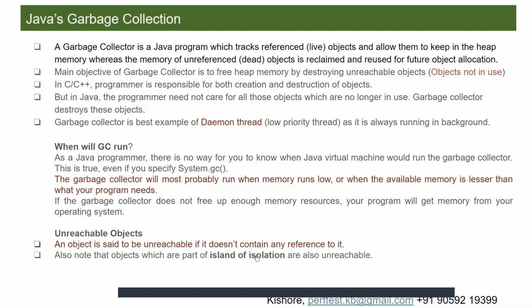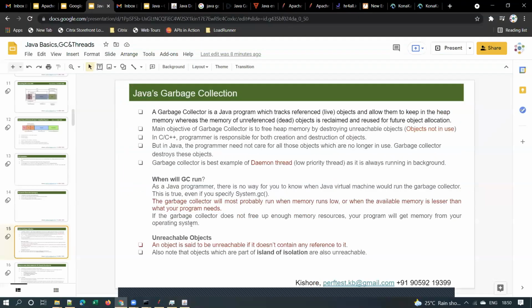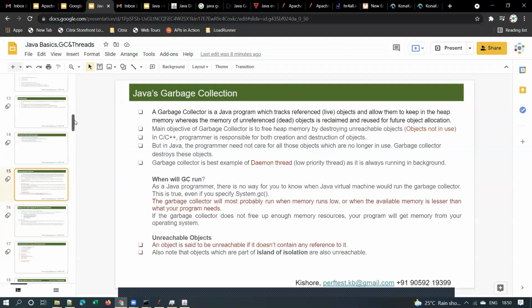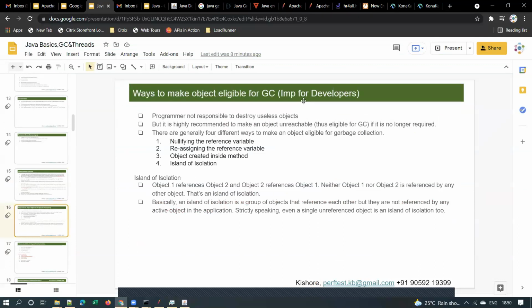And there are islands of isolation and all. These are not required for us, but there is a term called island of isolation. Objects which are part of an island of isolation are also unreachable. So this is not required for us as a performance test engineer, but you should understand what an unreachable object is, what garbage collection is, when it happens, and how it happens. This is important for developers, not required for us.